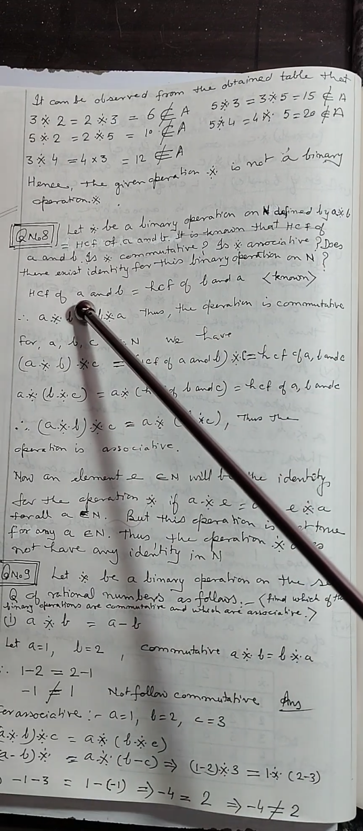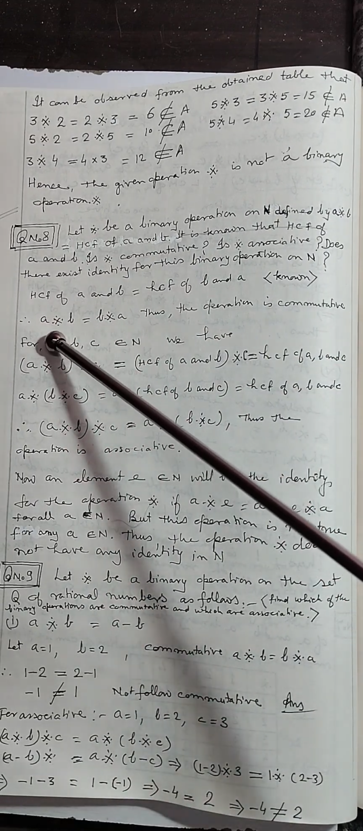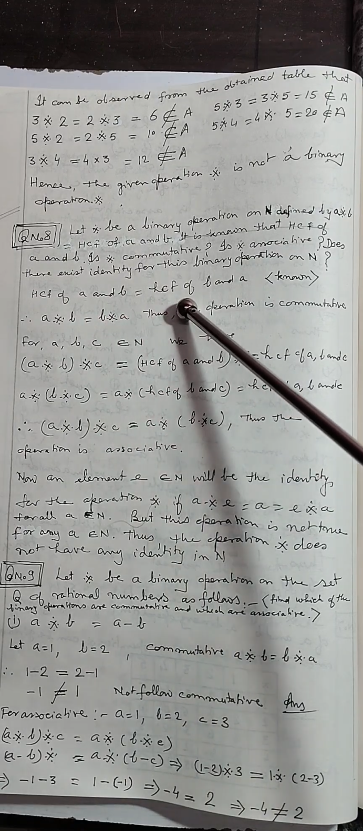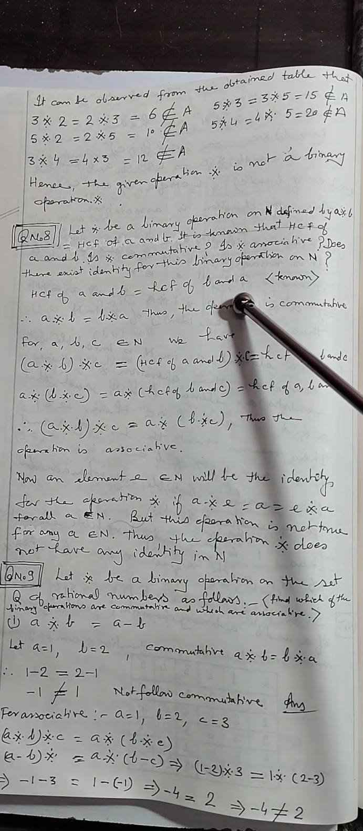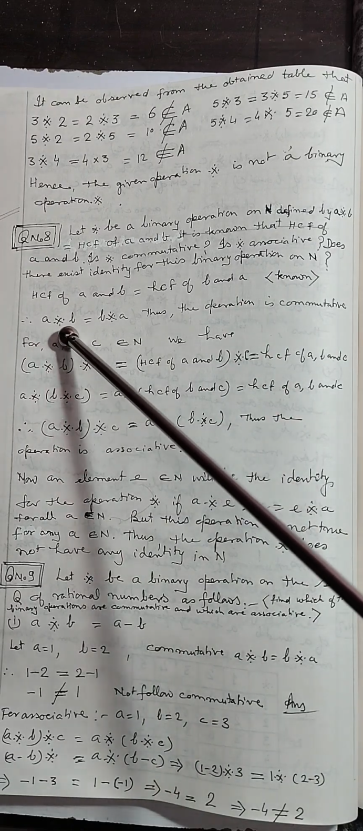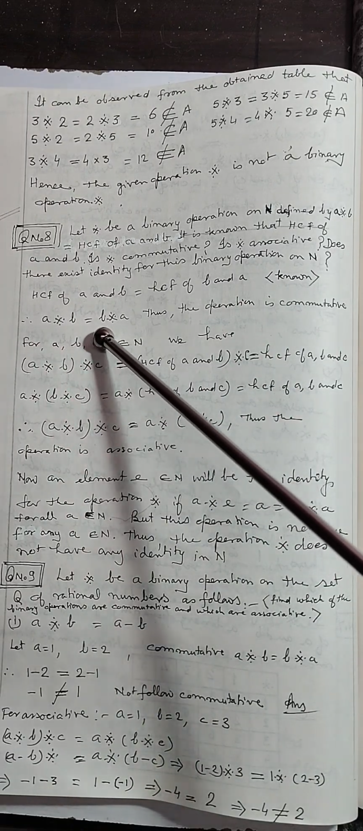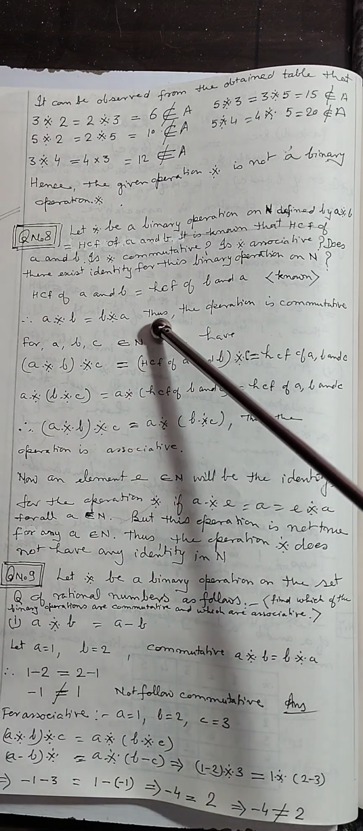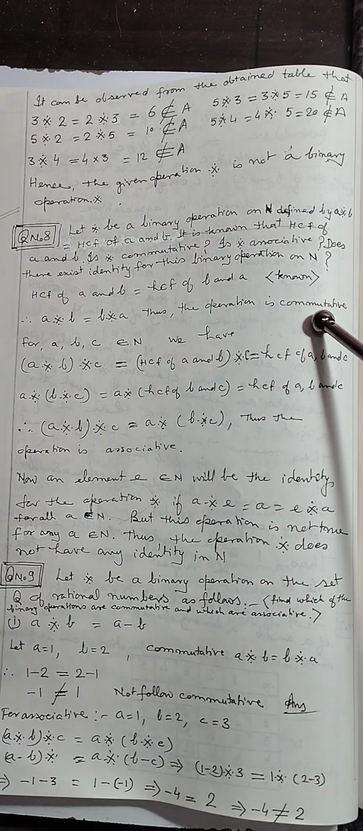HCF of a and b is equal to the HCF of b and a. Therefore, a binary b is equal to b binary a. Thus, the operation is commutative.